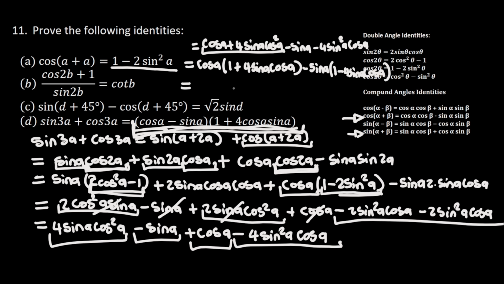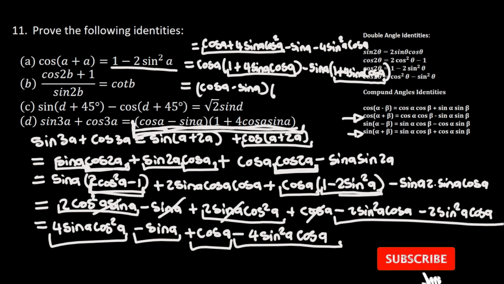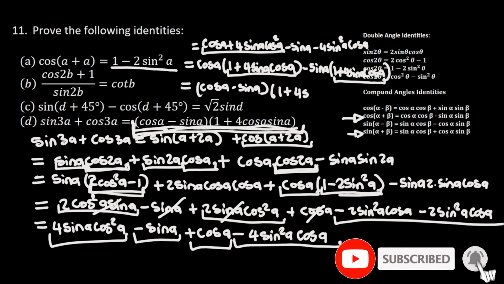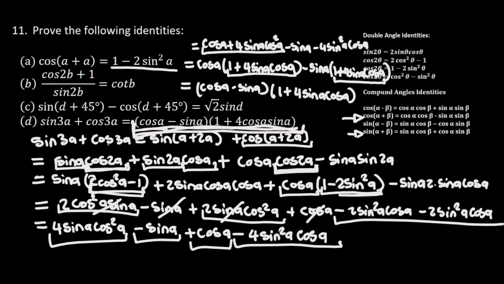So now, no, here it's supposed to be positive here, not negative. So as you can see now, because this part is the same as this part, I can write it as cos of a minus sine of a multiplied by 1 plus 4 sine of a cos of a. So as you can see now, our left hand side will be equal to our right hand side.